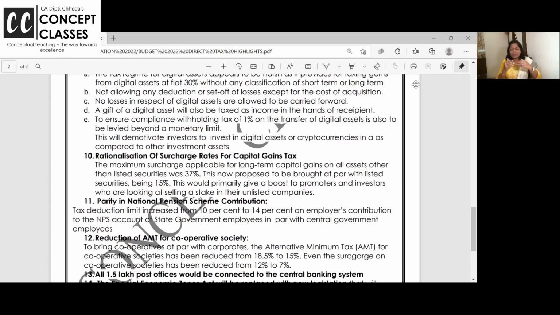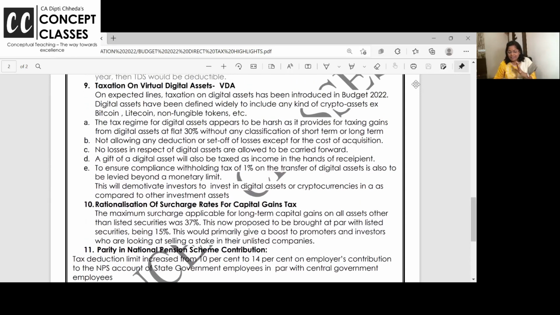Beyond the limit, if I am transferring digital currency, cryptocurrency to you, whatever is the sale consideration, the buyer will deduct TDS and pay to the government. And the rest, tax will be levied. Shall I say the gist again? VDA is going to be taxable from financial year 22-23. Sale consideration minus cost taxed at flat 30%. No other losses can be set off here.